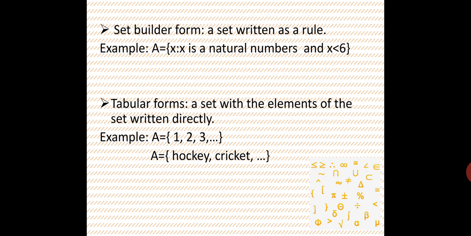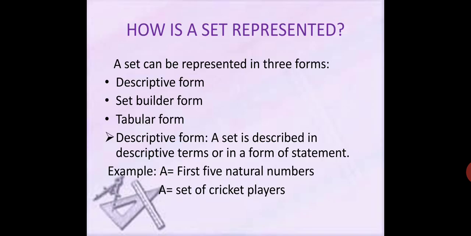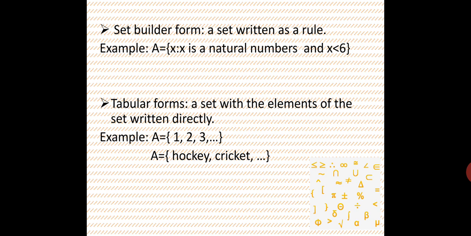What is the tabular form? A set with the elements written directly. When we write the elements directly, it is called the tabular form. For example, A is equal to {1, 2, 3} and so on, and set A is equal to {hockey, cricket, football}. In the descriptive form, we write set of cricket players or set of games. But in tabular form, we write hockey, cricket, football, the names of the games.